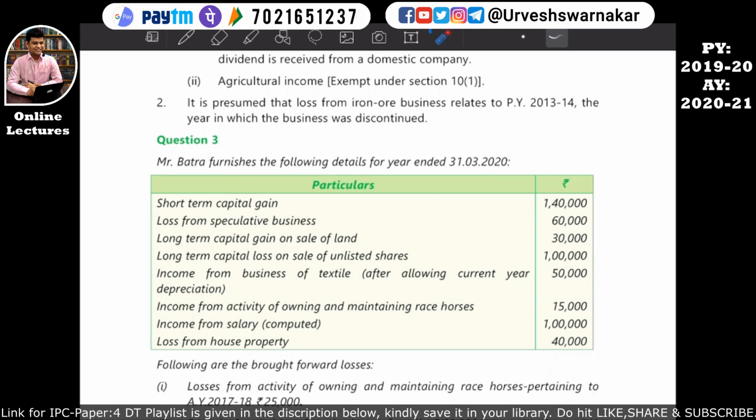Okay, so simply I want you all to solve this question, and do not solve any other question from this chapter, because any which ways, when we will be studying different heads of income, that time set off and carry forward will be part of those chapters also. So that time you will revise it any which ways, and after studying heads of total income, you come to this chapter and solve other sums also, because there are some questions asked in this particular chapter that are part of heads of total income.